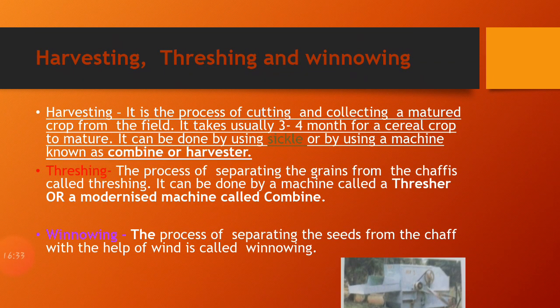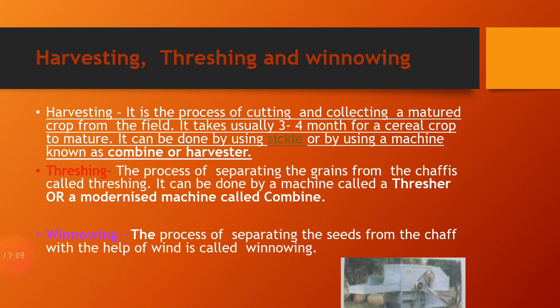First of all, we should know what is harvesting, what is threshing, and what is winnowing. When the crop gets mature, its harvesting is performed by the farmer. Harvesting is the process of cutting and collecting a matured crop from the field, and we know well that it usually takes 3 to 4 months for a cereal crop to get mature. So we must know how the harvesting is performed.